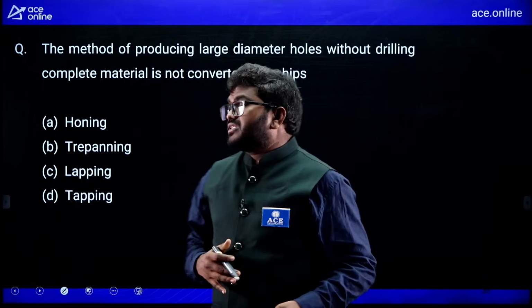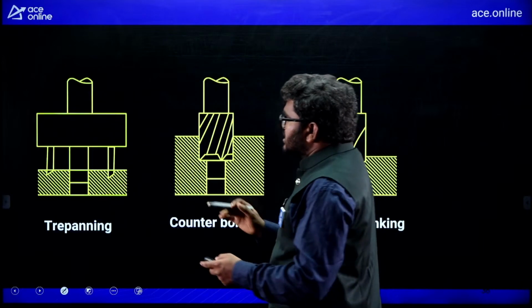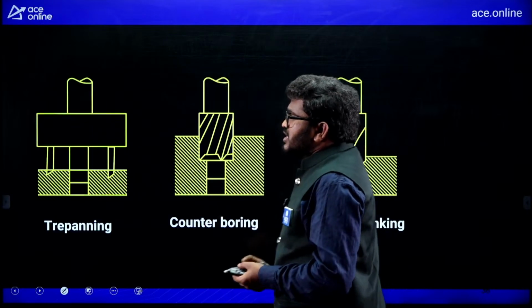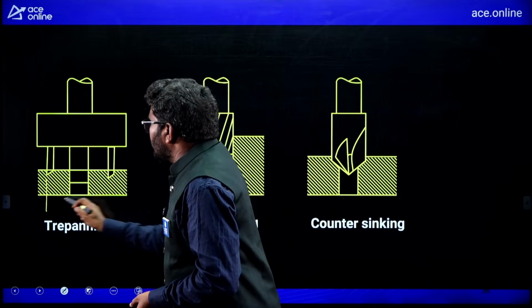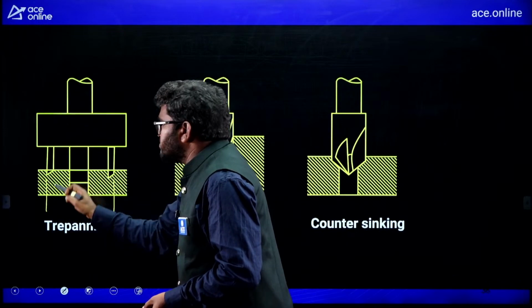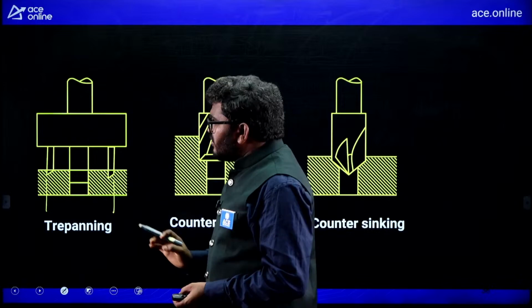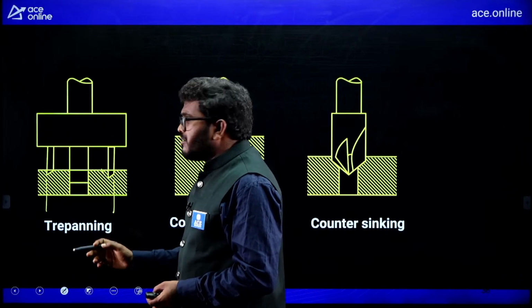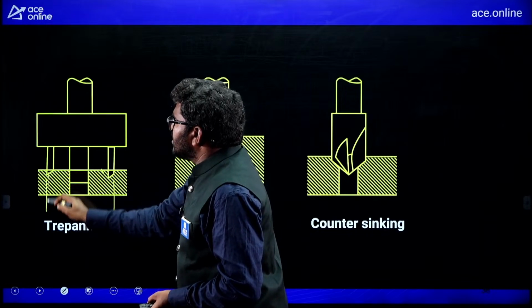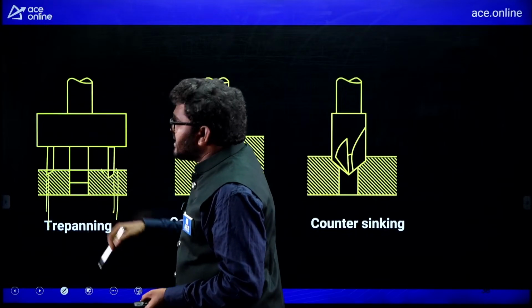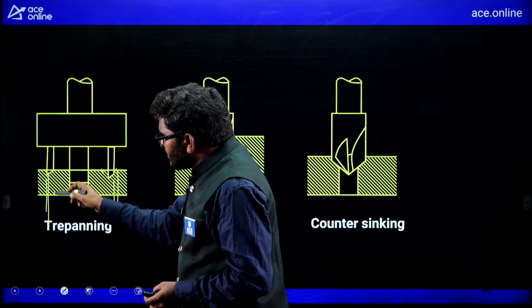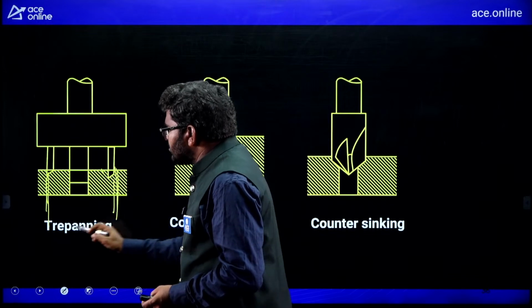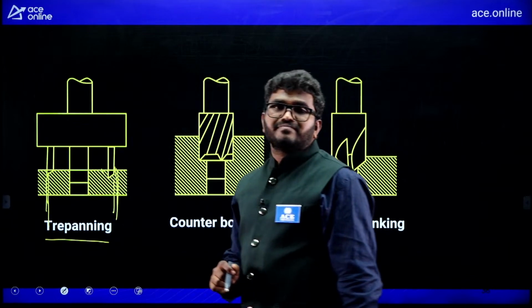That is possible with the trepanning operation. See here, you can understand. If I want to remove this material completely, no need to grind or drill the complete material. I am using two hollow teeth, so I am cutting the workpiece material here and here. That we call trepanning.